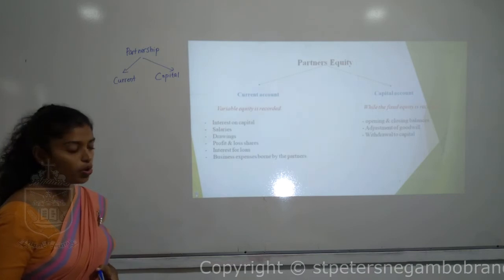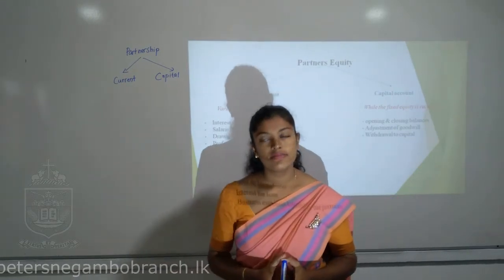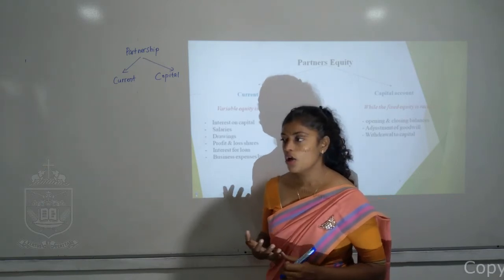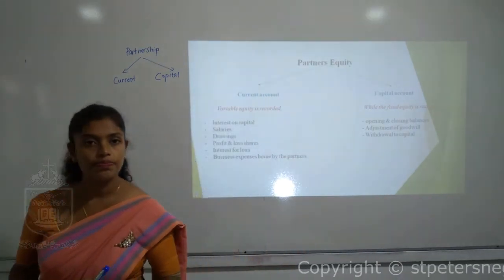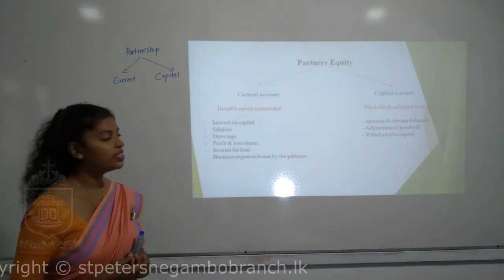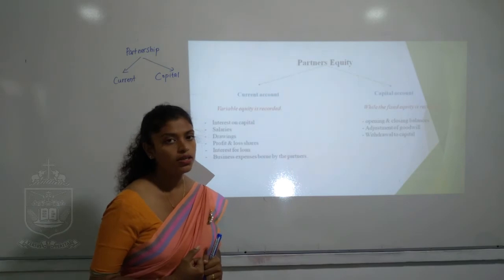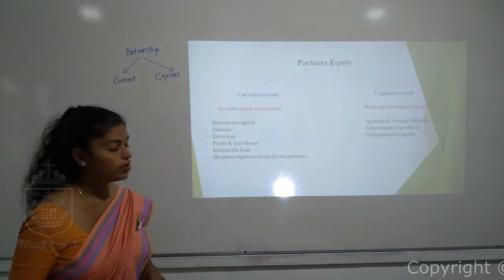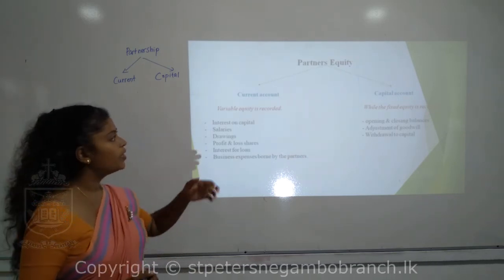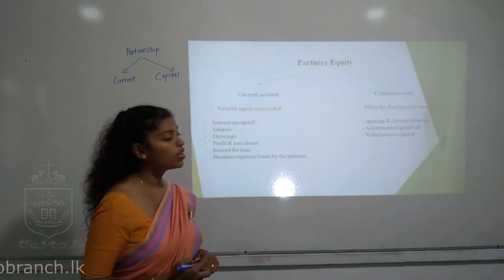Variable equity is recorded there. Variable in the sense that it changes year by year, annually. Because of the quick actions of the partners, if the equity, the ownership of the partners, is changing, it comes under the current account. Then we have the capital account, where fixed equity is recorded, which won't change often. So the partnership equity is created in two ways. If it often changes, we put it into the current account. If it won't change, we put it into the capital account.